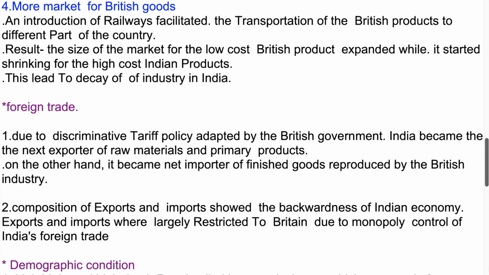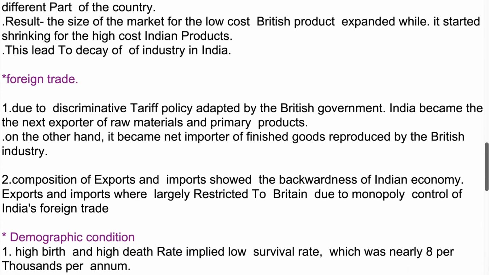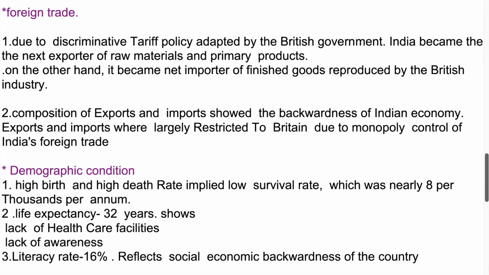Foreign trade. 1. Due to the discriminatory tariff policy adopted by the British government, India became a net exporter of raw materials and primary products. On the other hand, it became a net importer of finished goods produced by British industry. 2. The composition of exports and imports showed the backwardness of the Indian economy. Exports and imports were largely restricted to Britain due to monopoly control of India's foreign trade.